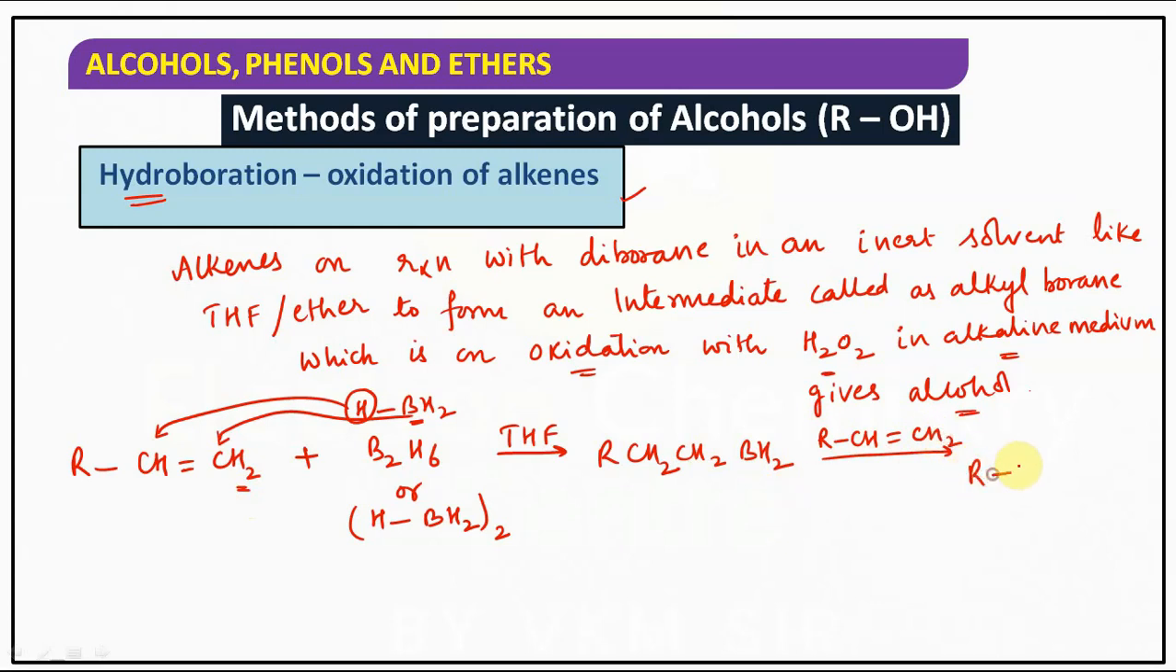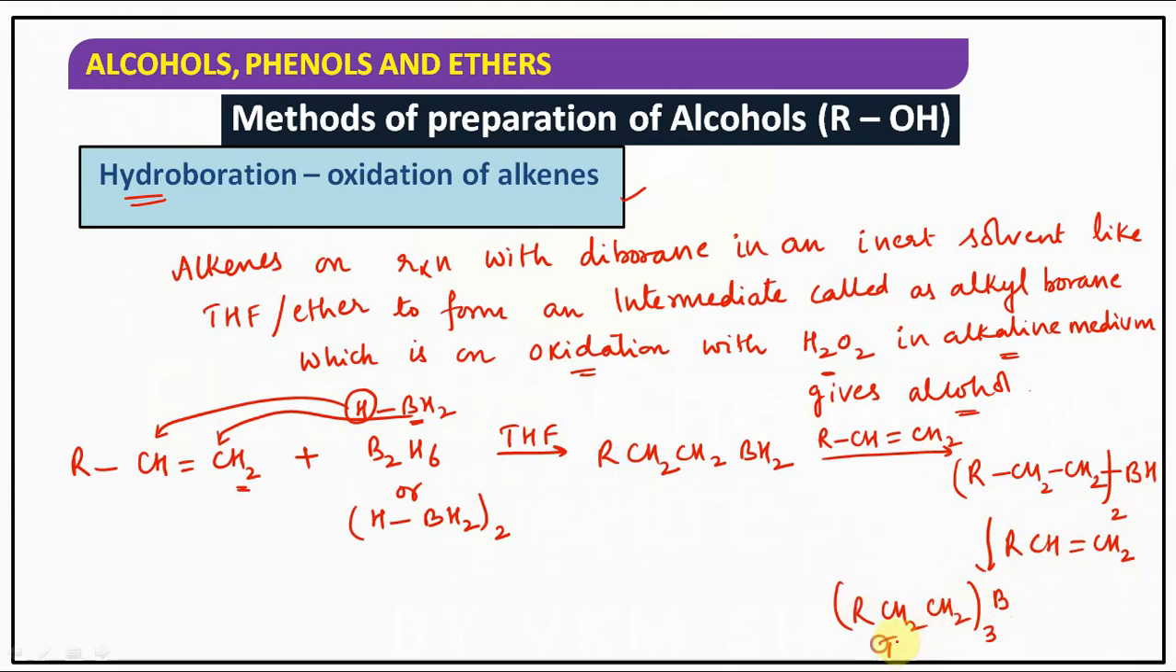Then what do you get? RCH2CH2, taken twice, which is connected to BH. So BH2 has become BH. Now we take another mole of alkene, RCH=CH2. Then you get RCH2CH2, taken thrice, attached to B. That hydrogen also has been added.